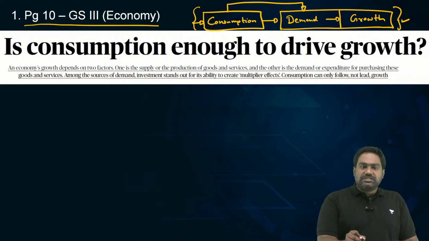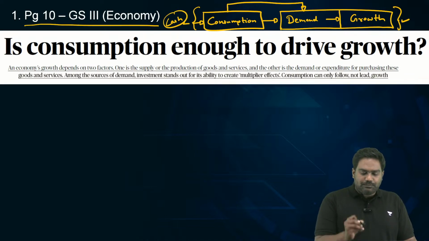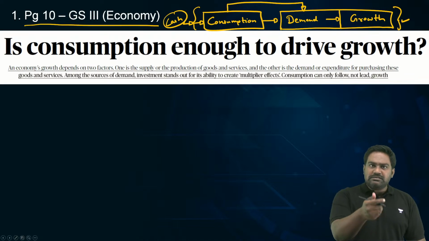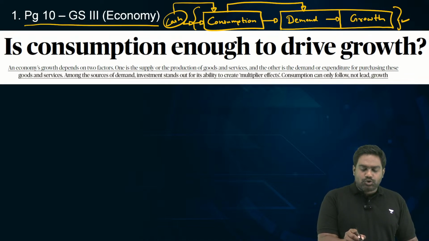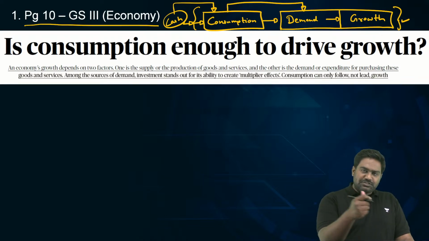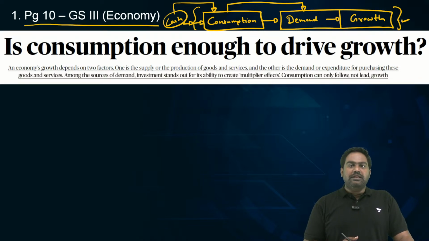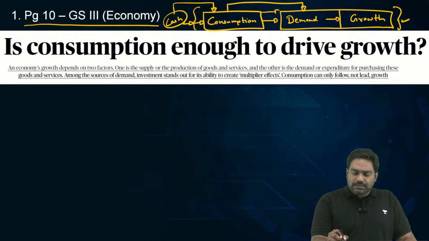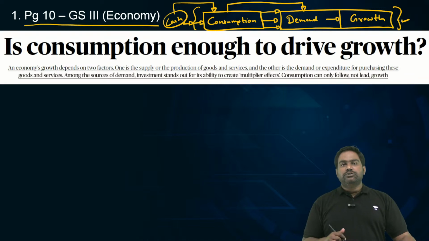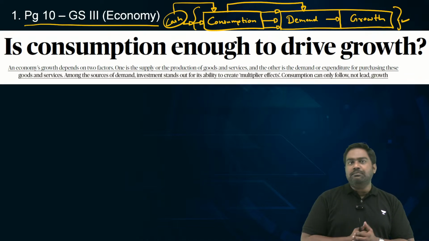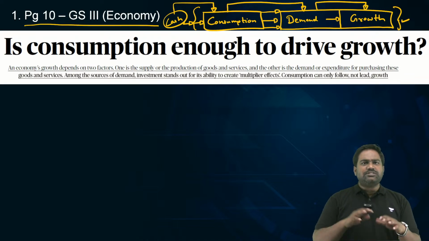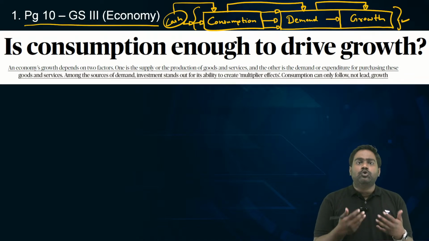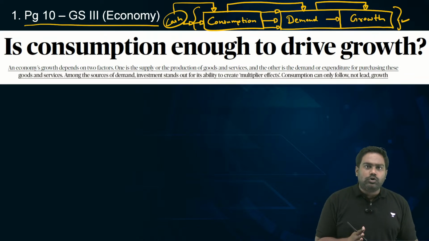So you can boost consumption by placing additional money in the hands of our people, by slightly increasing the income of our workers, placing more cash through welfare schemes, by directly transferring cash into the hands of the targeted beneficiaries to try and boost consumption at the grassroots so that local demand, domestic demand can be created, which will drive economic growth and opportunities. So this has been one strategy, one approach that we have always discussed to promote growth.